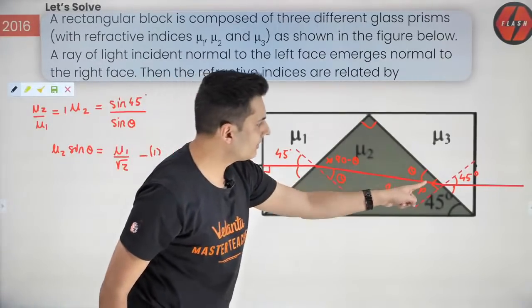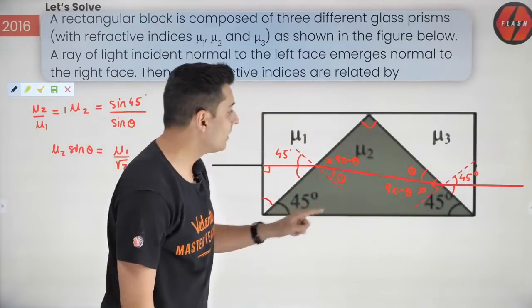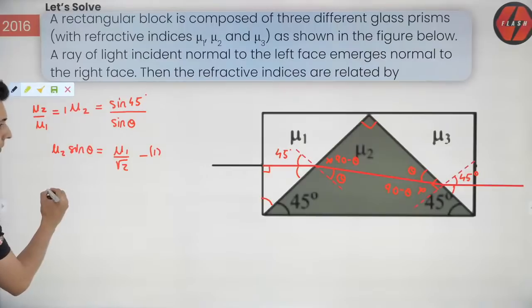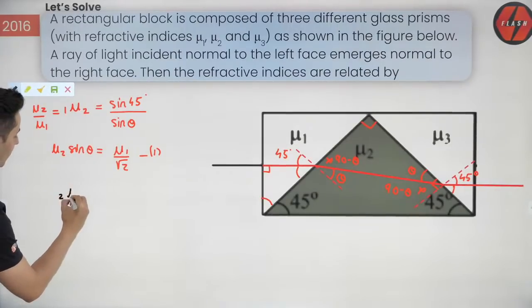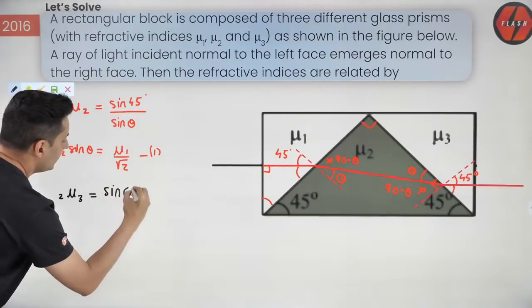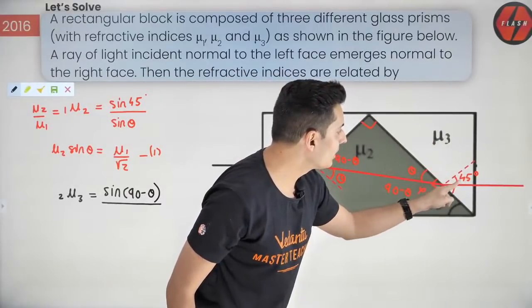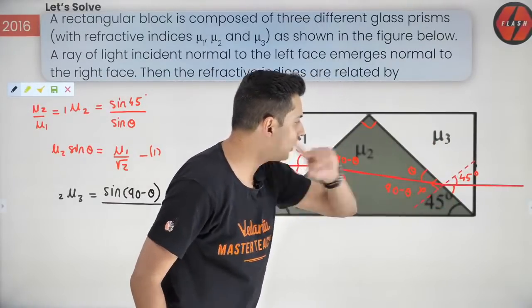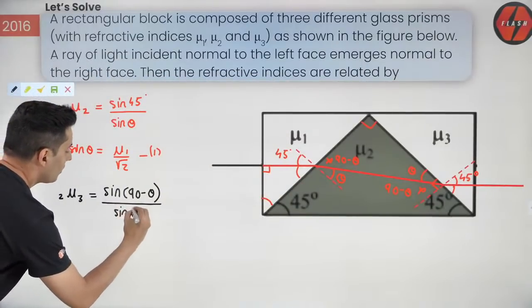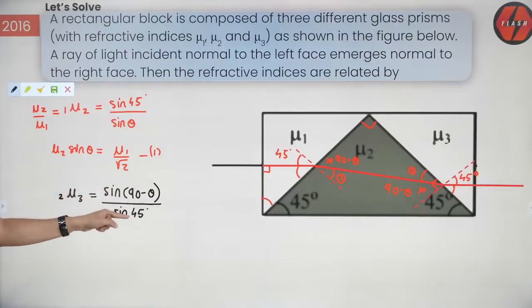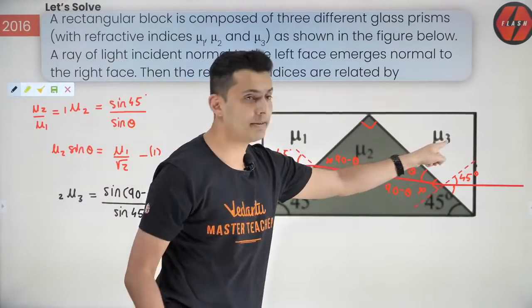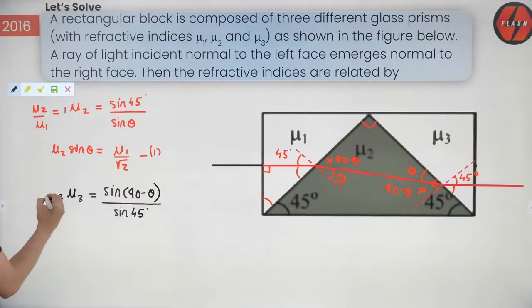Next, at this surface, the angle of incidence is 90 minus theta, guys. Be careful. So 2 mu 3 is sine 90 minus theta divided by sine of the angle of refraction, which is 45 degrees in medium mu 3. Sin i by sin r, these subscripts follow the same order in which the medium is occurring. First medium is 2, next medium is 3. Now what is 2 mu 3? Obviously it is mu 3 divided by mu 2.